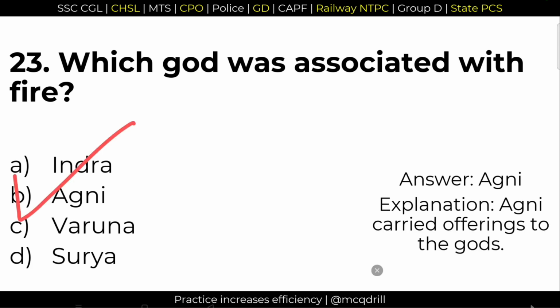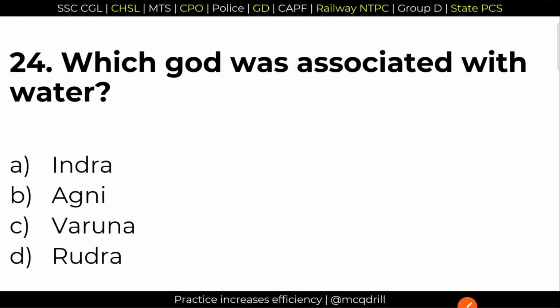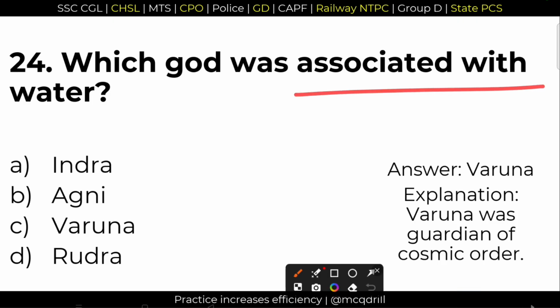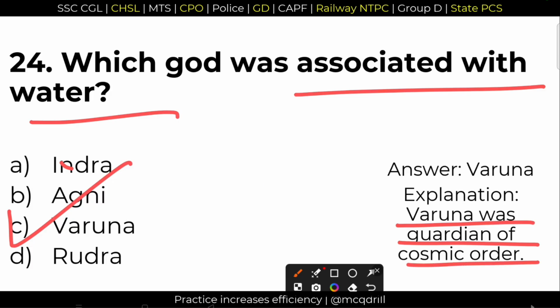Let's move on to question number 24. Which god was associated with water? Who was the water god? Right answer option C, Varuna. Varuna was the god associated with water. So option number C is the right answer. Varuna was the guardian of the cosmic order as well.